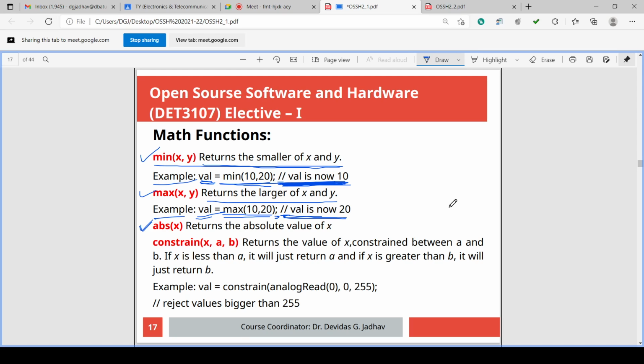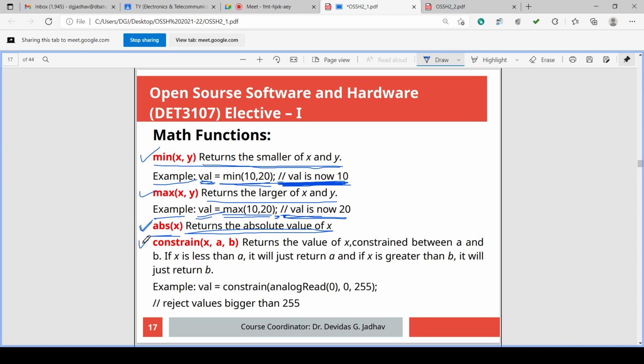Absolute of 5 is 5, absolute of 1 is 1, absolute of minus 5 is 5, absolute of minus 1 is 1. Same thing is achieved here. ABS x returns the absolute value of x.